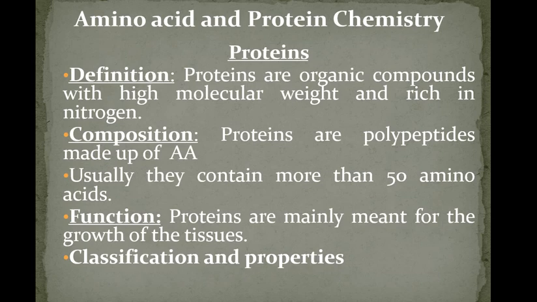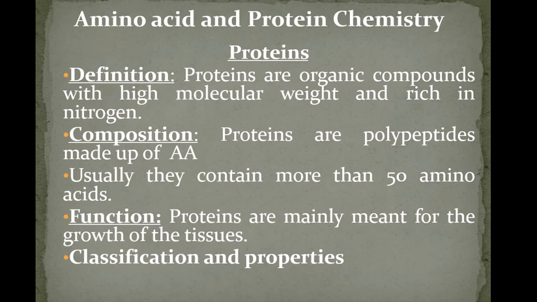If you see the definition of protein, proteins are organic compounds with high molecular weight and rich in nitrogen. Now if you see the composition of proteins, they are polypeptides or polymers of amino acids which are linked by peptide bond.